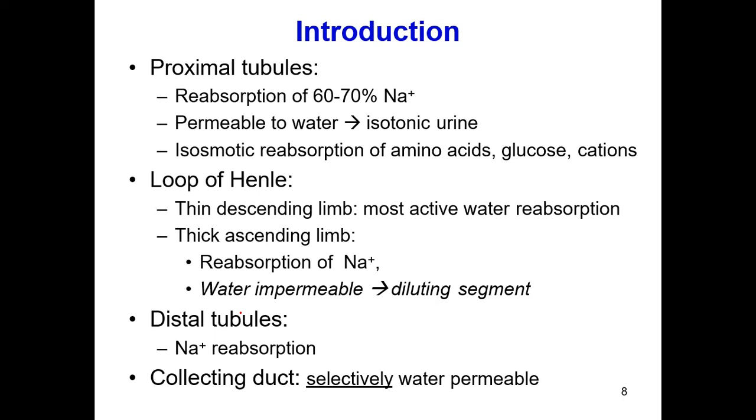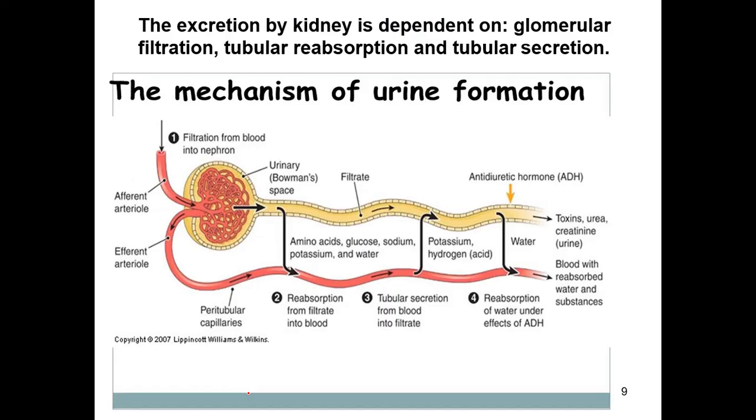After that, it reaches the distal tubules, where sodium and chloride are reabsorbed through a symporter system. Lastly, in the collecting tubules, there is selective water permeability, along with sodium reabsorption, hydrogen ion secretion, and potassium excretion. So these are the different filtration steps, after which reabsorption takes place.